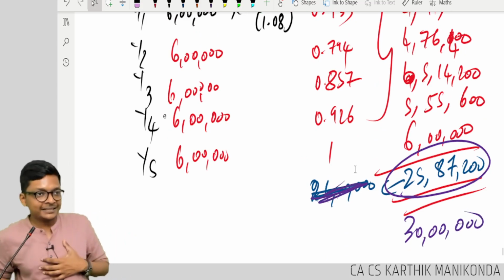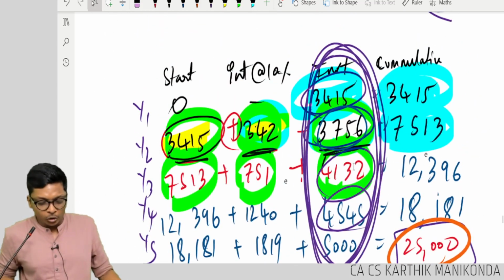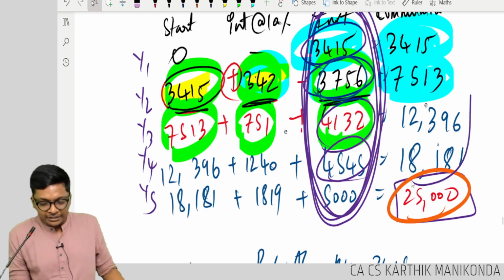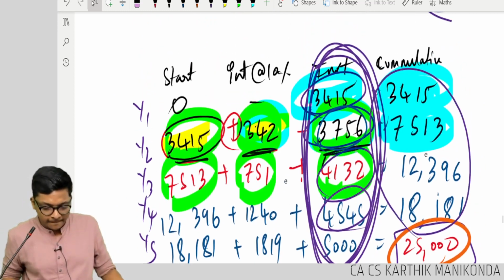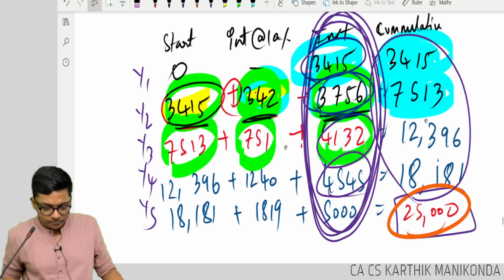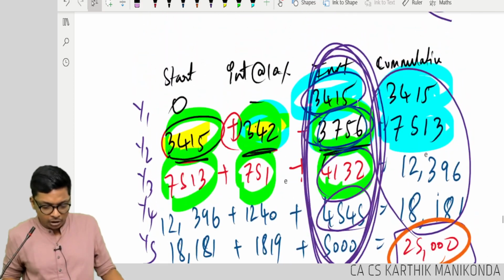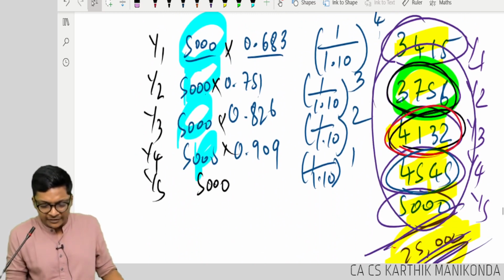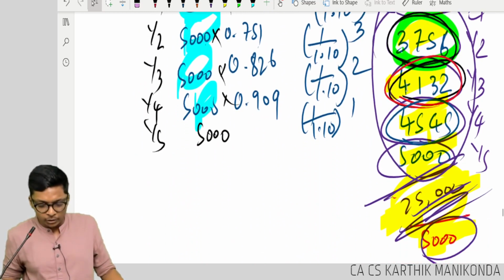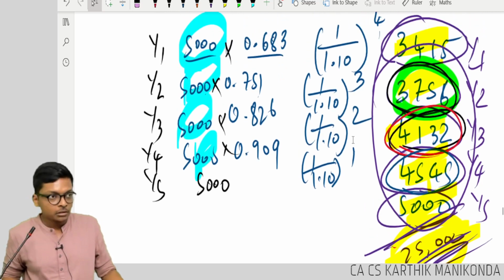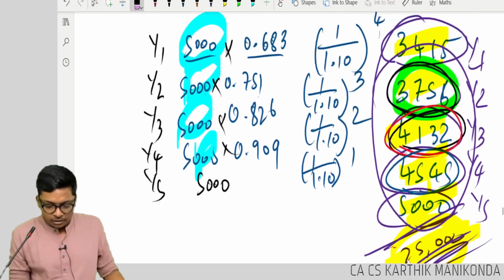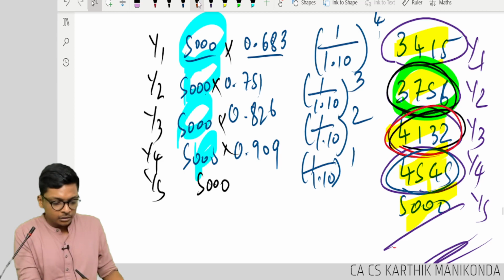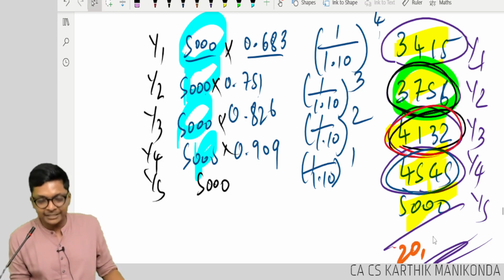Are you following, guys? Look at this. Over here, after you discounted all of this, we got, not this table, sorry, this table. After you added all of this, did you get 25,000? No, I don't think you would have got 25. You won't get 25. You will get 20,000, 8 something.